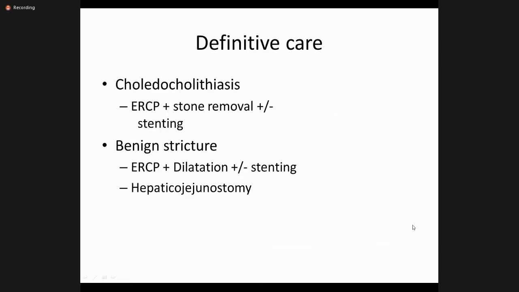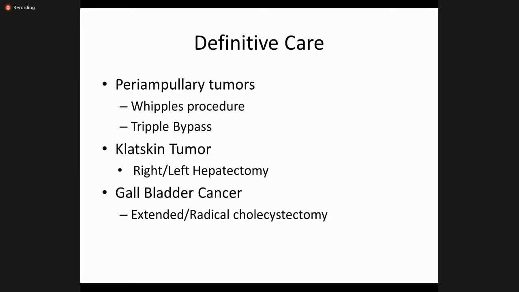So it comes to the definitive care. If there are gallstones, we do the ERCP, remove the stones, and then we stent it, plus minus stenting, and then later cholecystectomy. If it is a benign stricture due to the previous stone pathology, it causes inflammation and stricture, we dilate it. And if we are not able to dilate it, then we can go for hepaticojejunostomy. I will discuss a few important points of these surgeries in my presentation as well.